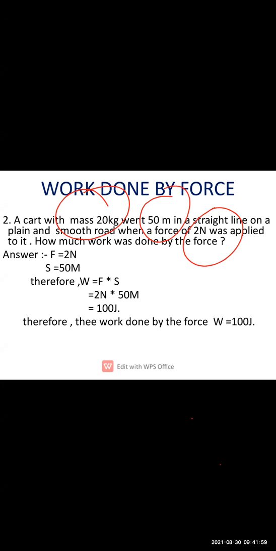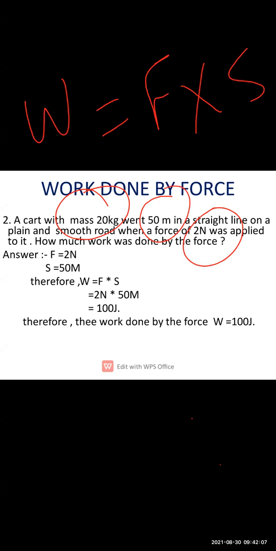We have nothing to do with that because what is the formula for work? Work is equal to force multiplied by displacement. Here how much is the displacement? 50 meters. And how much force is applied? 2 Newton. So what is the formula for calculating work? Force multiplied by displacement is equal to work. Force is 2 Newton, displacement is 50 meters. So 2 multiplied by 50 meters, you will get 100 joule.